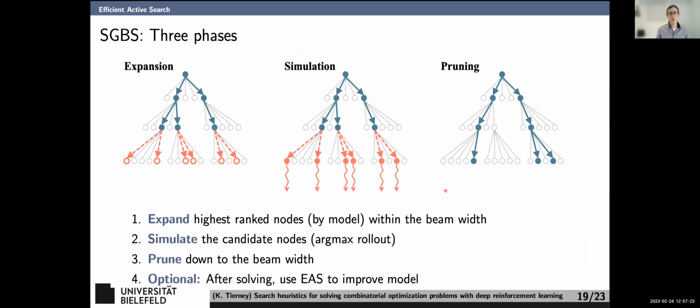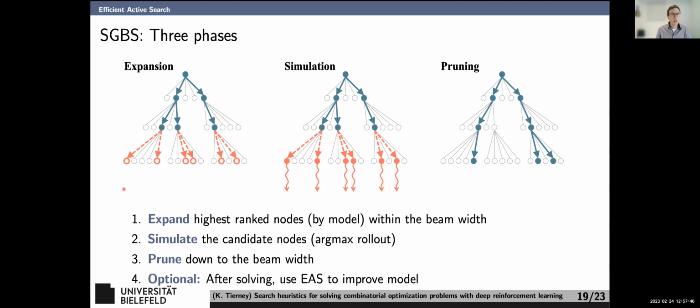It works like this. There's only 3 phases. It's pretty easy if you're familiar with beam search, but there's a twist. The first phase is expansion. You expand the highest ranked node. So we're in our search tree here, and our beam width is 3. We need to expand these nodes and look at the ones below them. Our network is going to tell us that these 6 are the most promising options.